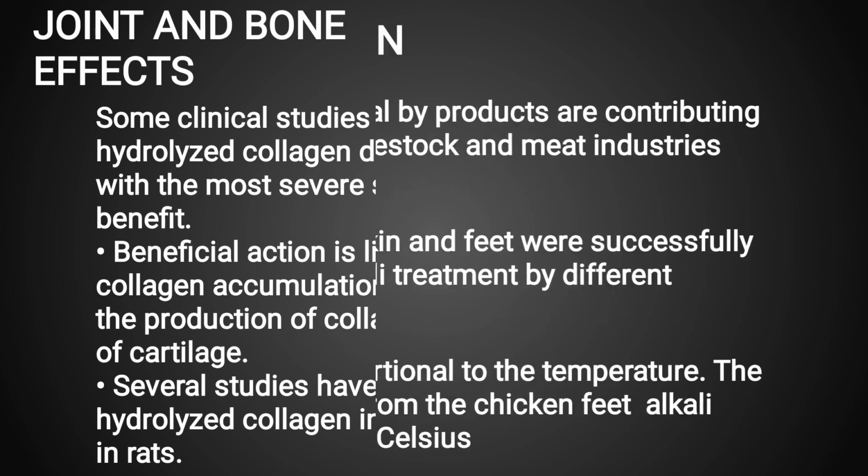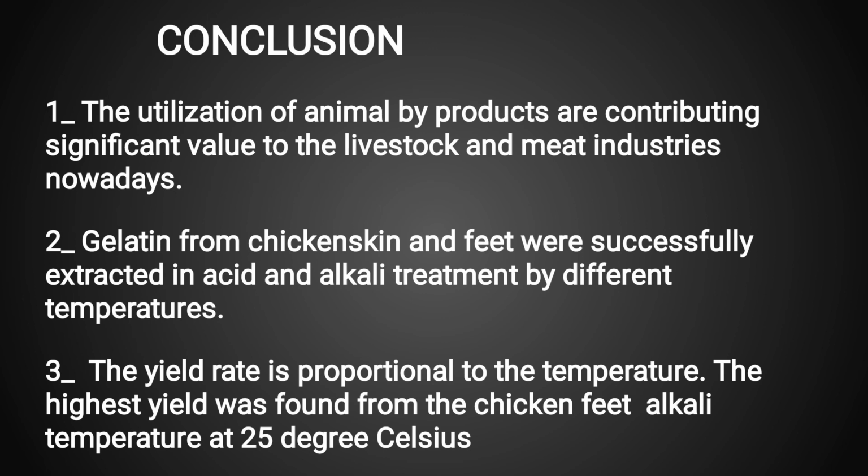Moving to the next slide, which is about the conclusion of this presentation. The utilization of animal byproducts is contributing significant value to the livestock and meat industries nowadays.